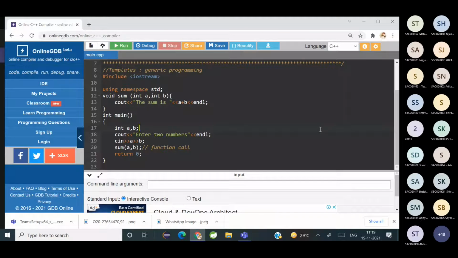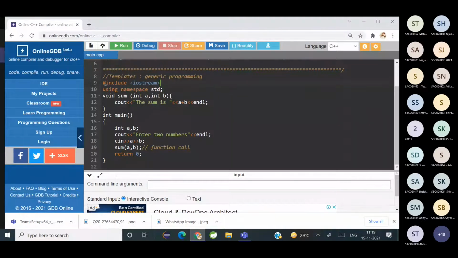समझ में आया क्या सबको? Have you understood the need or requirement of templates? Yes. Okay, now let's see how we can make it with the help of template.